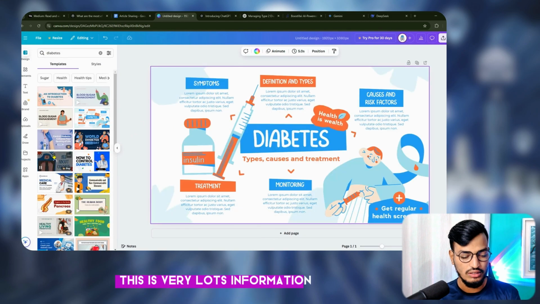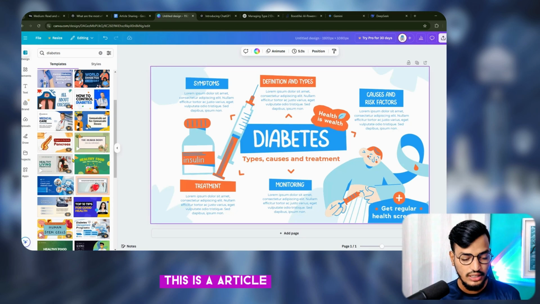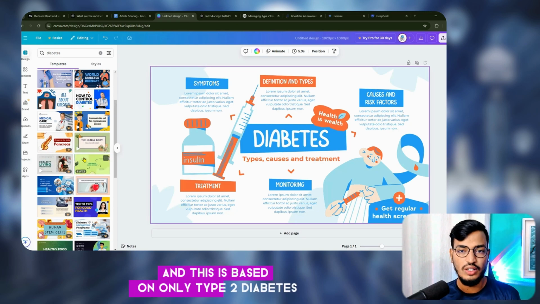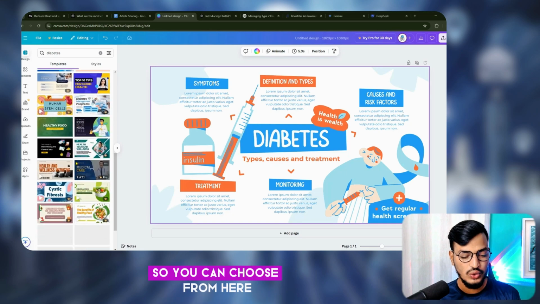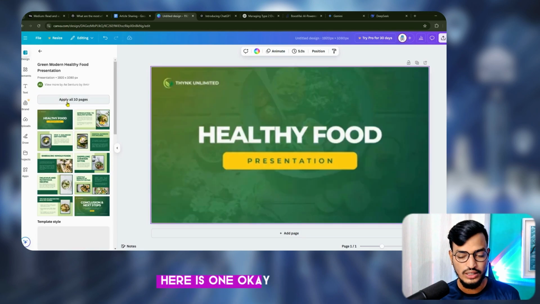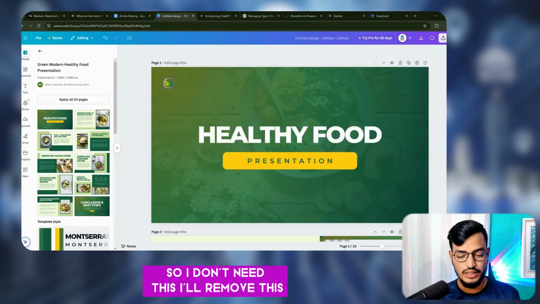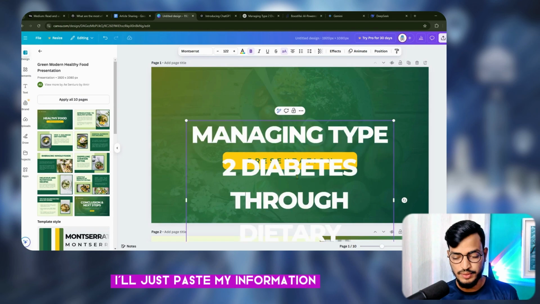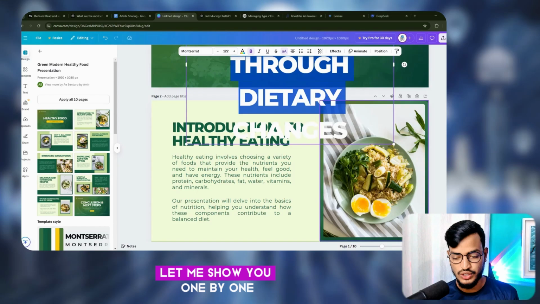This has a lot of information. I'll just use one image so that I can describe. This is an article, and this is based only on type 2 diabetes. I need to use one image here, so you can choose from here. Here is one. Okay, so I don't need this. I'll remove this. I'll just paste my information. Type 2 diabetes. Okay, let me show you one by one.